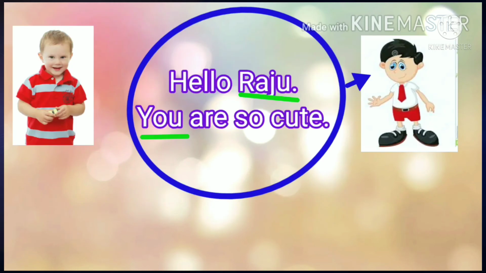Read these sentences. Hello Raju, you are so cute. Which are the underlined words? Raju, you. You is the pronoun that is used in the place of Raju. Here on the left side, with the red t-shirt, is Raju. And here the boy in uniform is speaking to Raju.